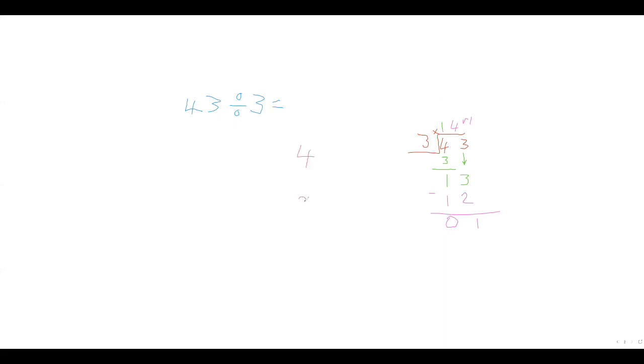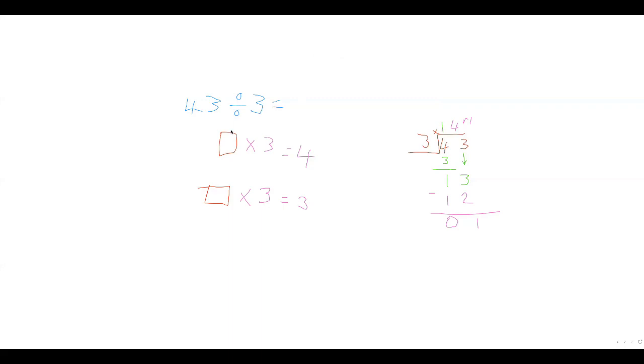So we got 43 divided by 3, and we've got times. You could do this with any method of the times table you have. I'm also going to teach you, even if you don't know your times table, there's a way to do that as well. So we've got something times 3 equals 4, and something times 3 equals 3.